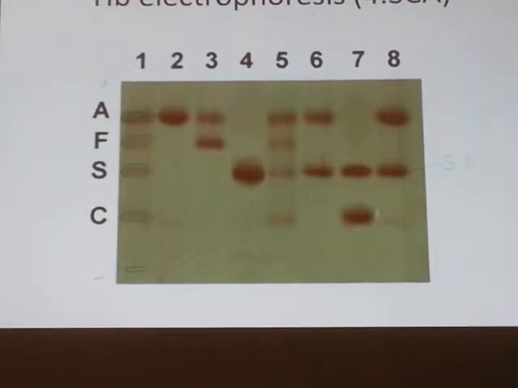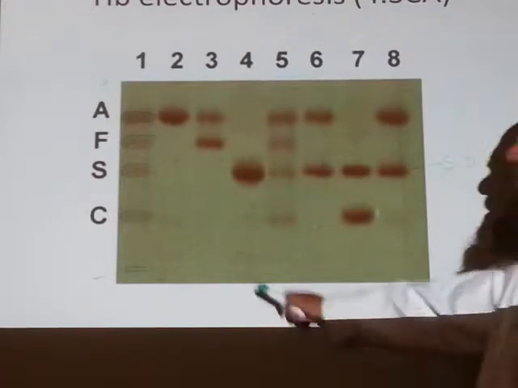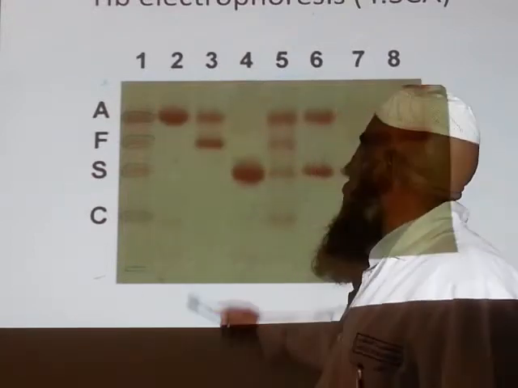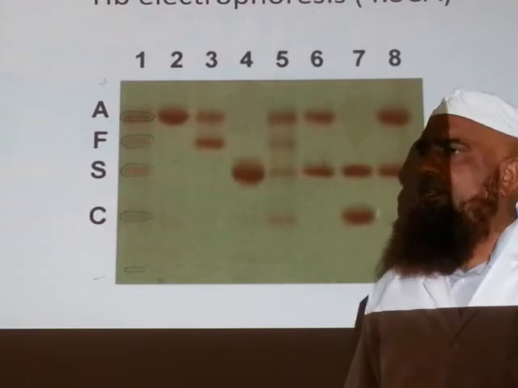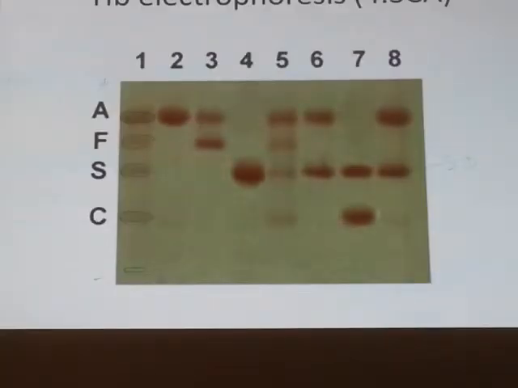Last one. Number 2. What do you think about this number 2? This is Shabab. See, this is a known control. We compare this known sample with the abnormal, unknown samples, then we decide. What is the problem? There is a problem or no problem? No problem. Number 2, no problem.